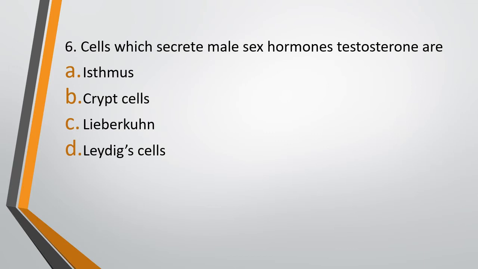Question 6. Cells which secrete male sex hormone are. Option A, Isthmus, option B, Crypt cells, option C, Leukocyte cells, or option D, Leydig cells. Cells which secrete male sex hormone are. The correct answer is option D, Leydig cells.